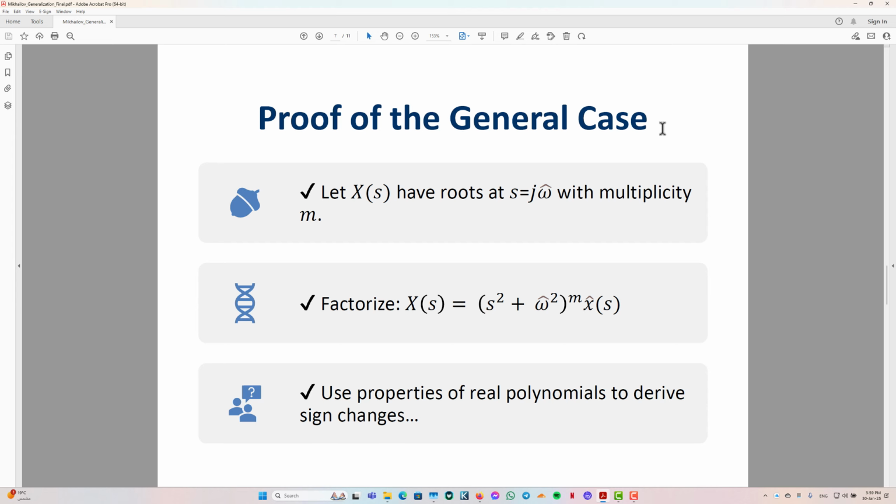In other words, the formula given works if x of s has one or more roots at the origin or on the imaginary axis. Let x of s have many roots on the imaginary axis as shown above and have many roots at the origin. We will use properties of real polynomials to derive sign changes and the proof of the general case in the following slide. Let's move on.